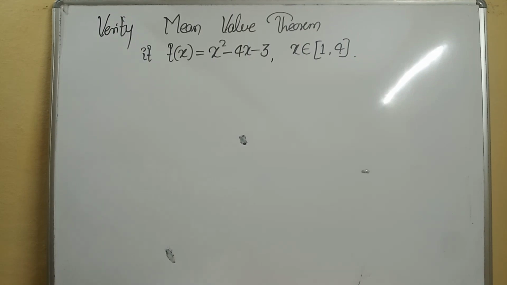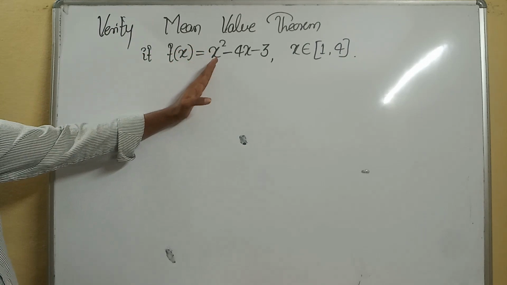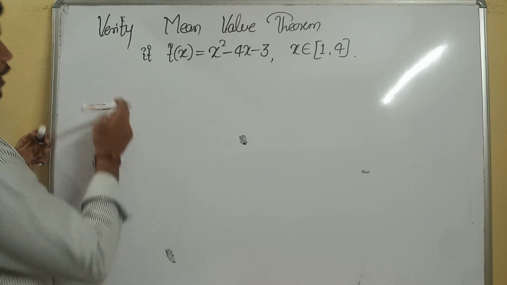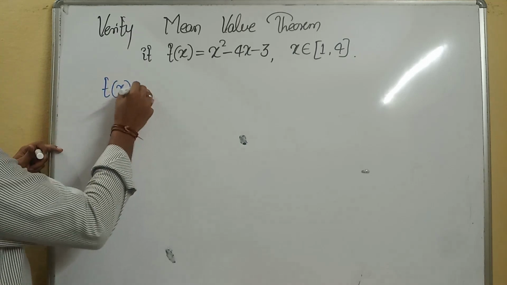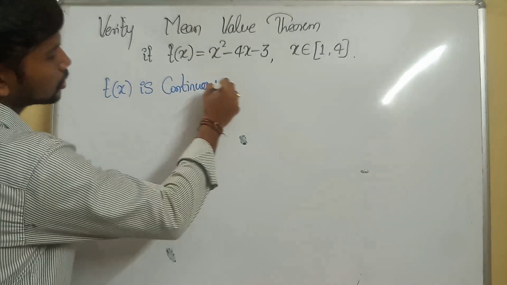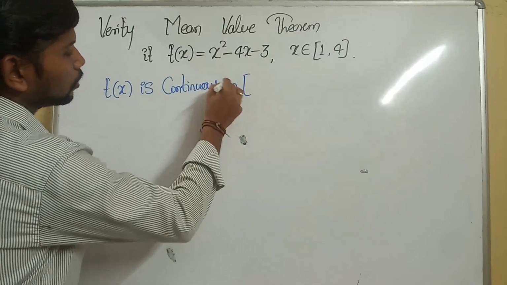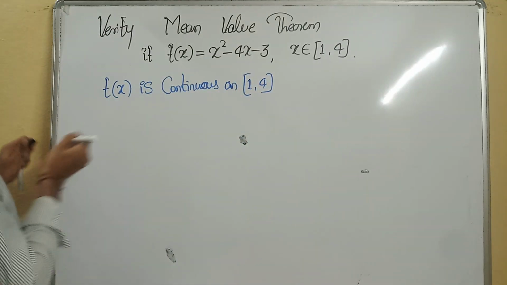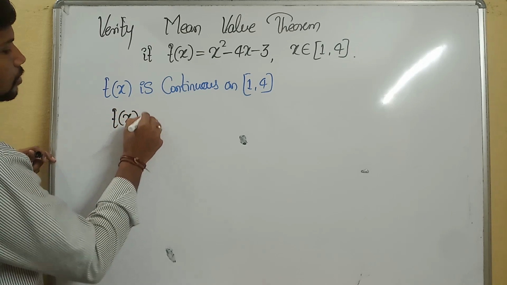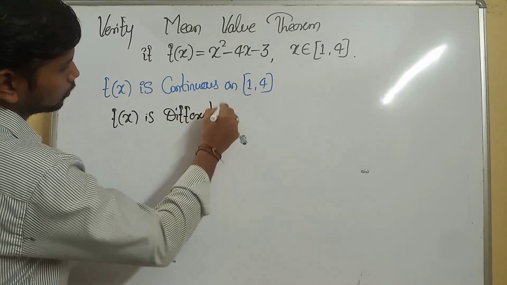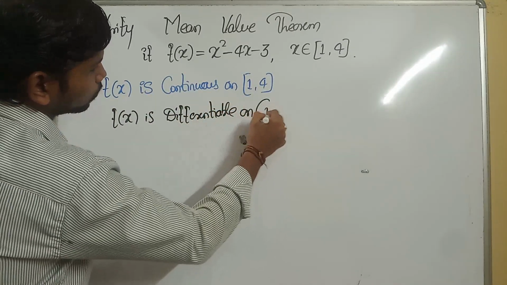Observe the next example. Verify the mean value theorem for the function f of x equal to x square minus 4x minus 3 in the interval 1, 4. First of all, I need to write f of x is continuous on the closed interval 1, 4. Why? Because it is a polynomial function. f of x is differentiable on the open interval 1, 4.